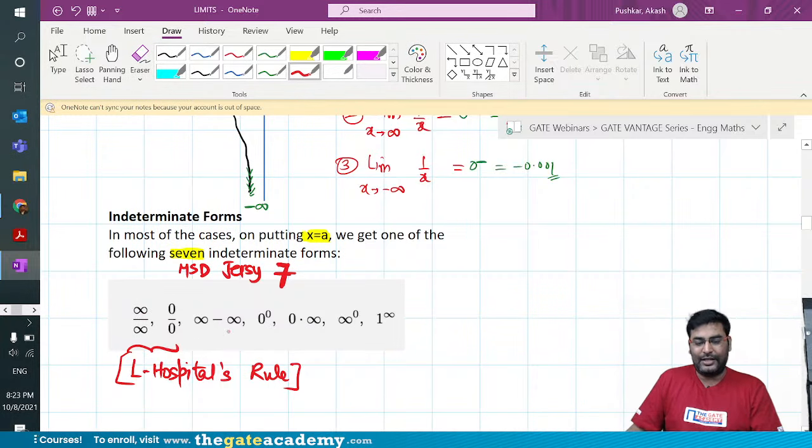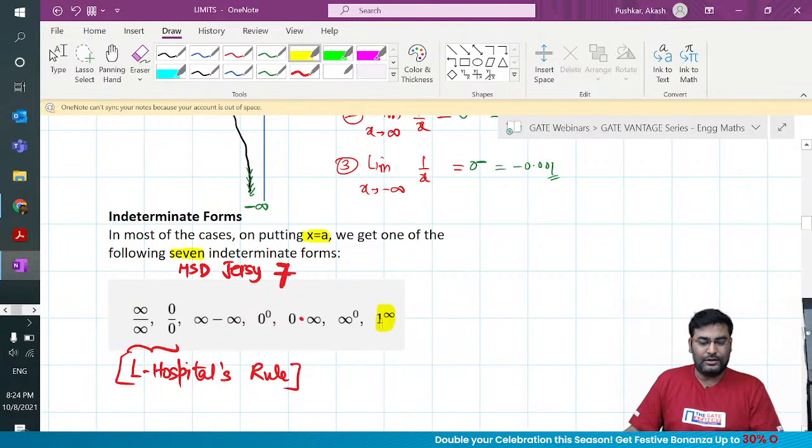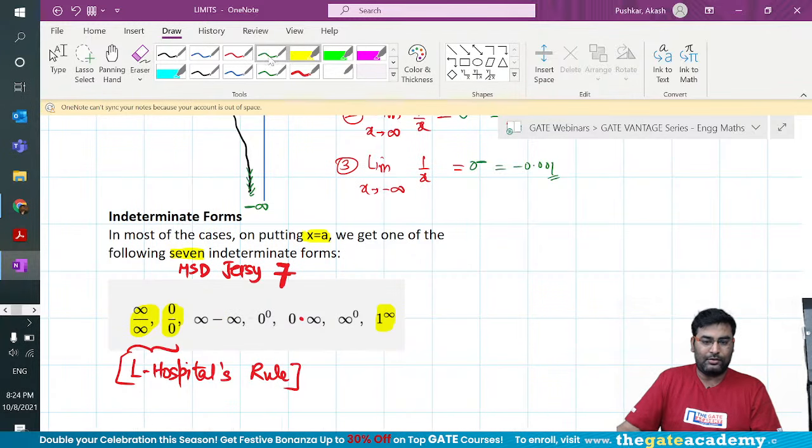Then we have infinity minus infinity, 0 to the power 0, 0 into infinity, infinity to the power 0, and 1 to the power infinity. I am really seeing a lot of questions in these in the last 5 years. These are the ones which are always hit.